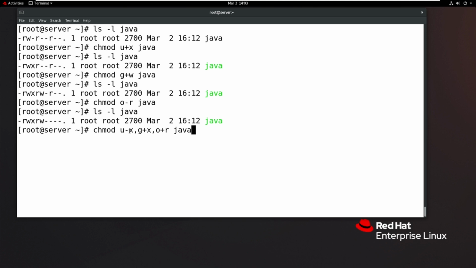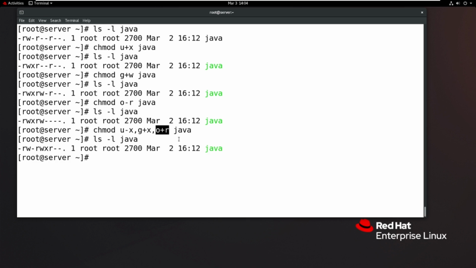Now I am removing x permission from the user level because it already has read, write, execute. At the group level I am adding x, because it already has read and write but x is not there, and the other level is completely null, so I added r. Now enter, check it. Now the user level is read and write, the group level is read, write, execute, and the other level is read only.